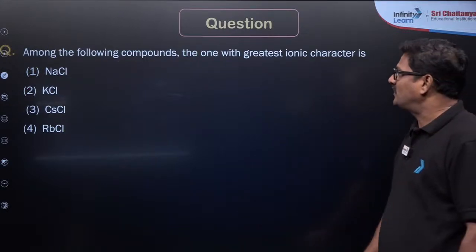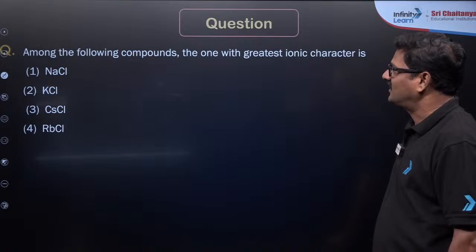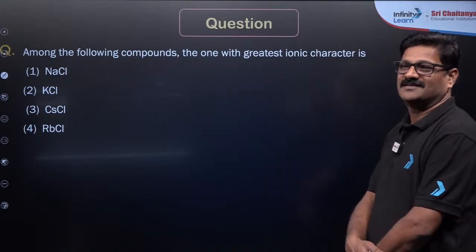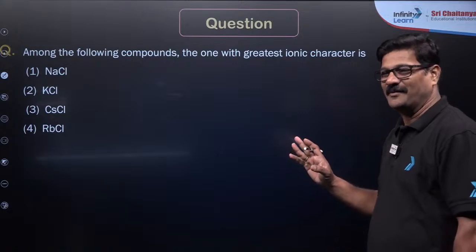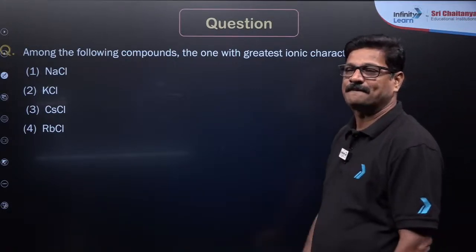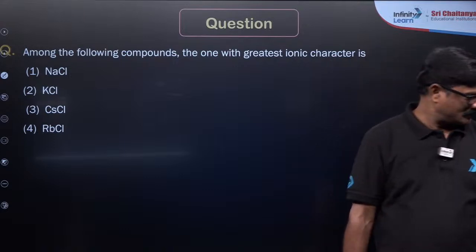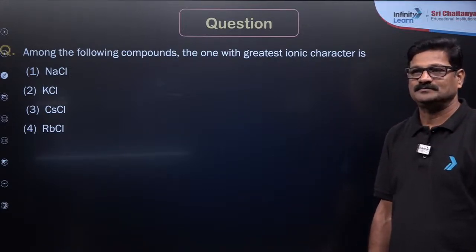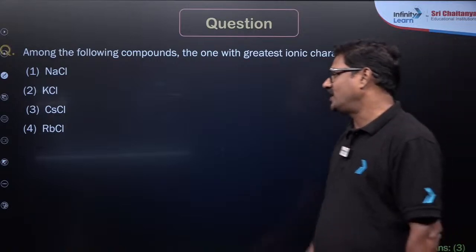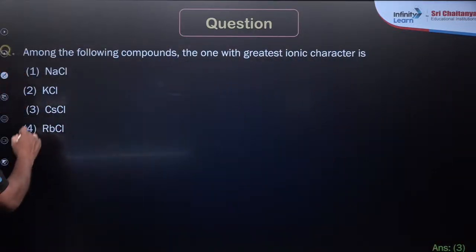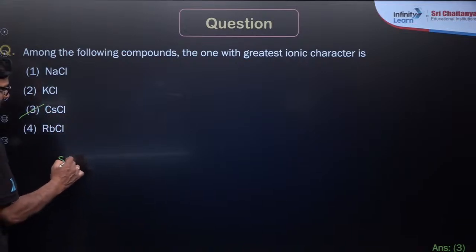Now, among the following compounds, tell the one with the greatest ionic character. Anushka, you only have to tell. I discussed ample questions, expecting an answer from you. The one with the bigger size wins; size does matter.